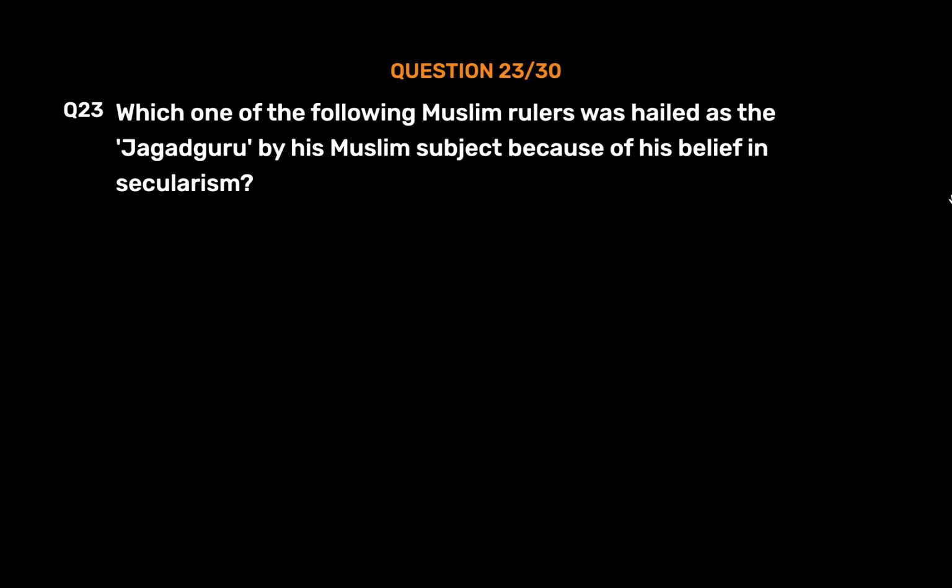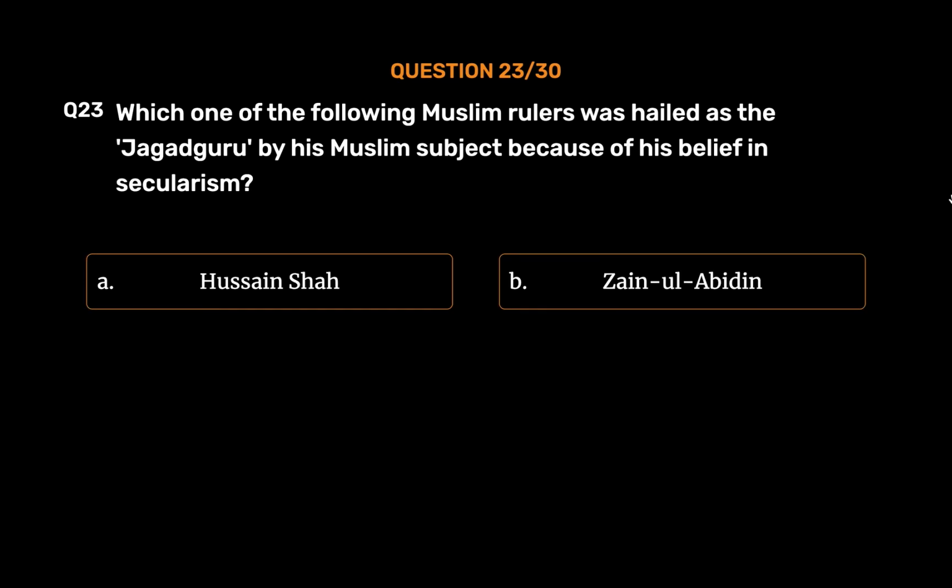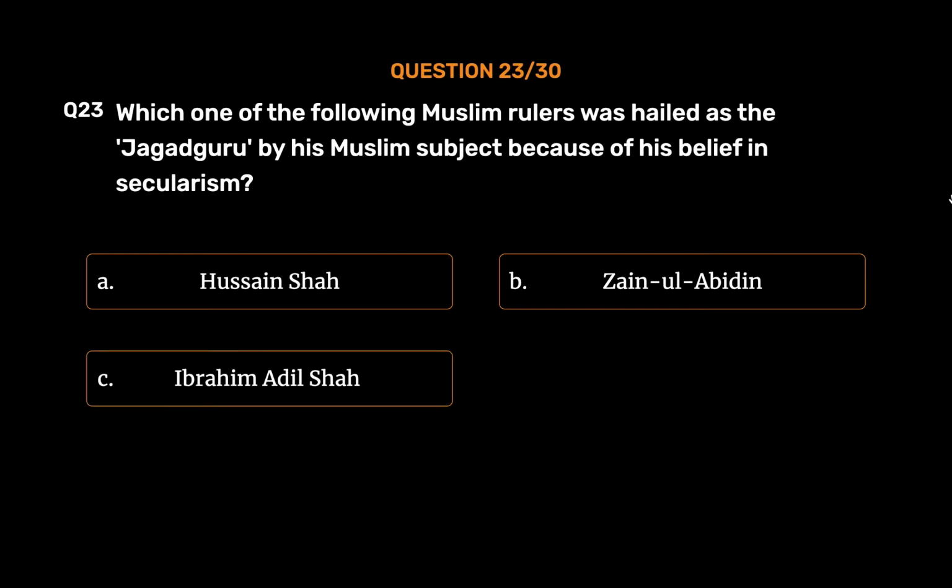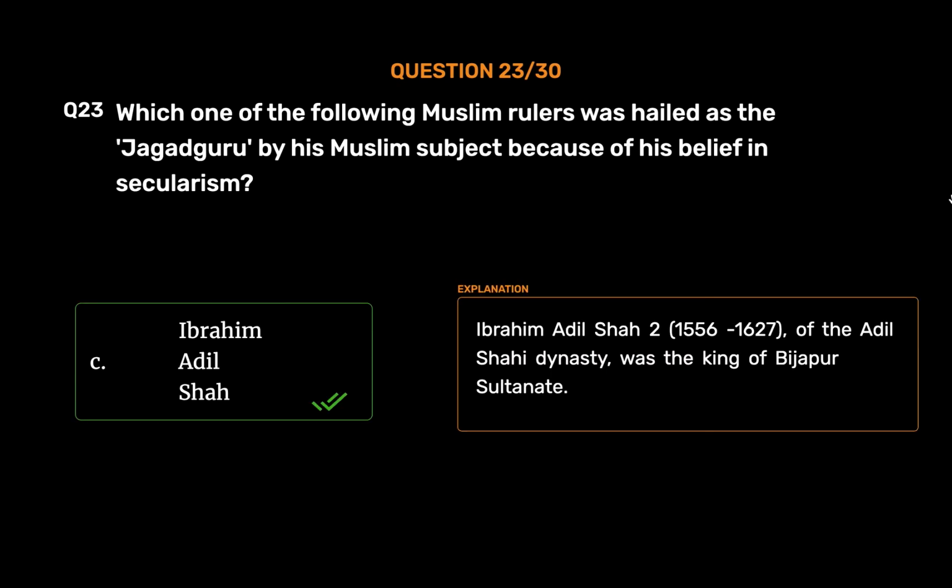Which one of the following Muslim rulers was hailed as the Jagat Guru by his Muslim subjects because of his belief in secularism? Option A. Hussain Shah. Option B. Zainul Abidin. Option C. Ibrahim Adil Shah. Option D. Mahmud II. The correct answer is option C. Ibrahim Adil Shah.